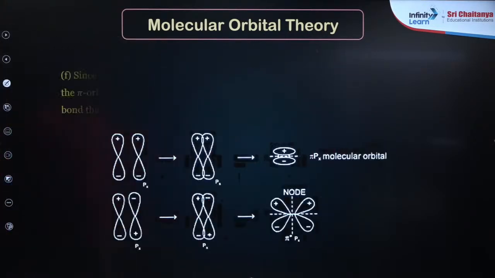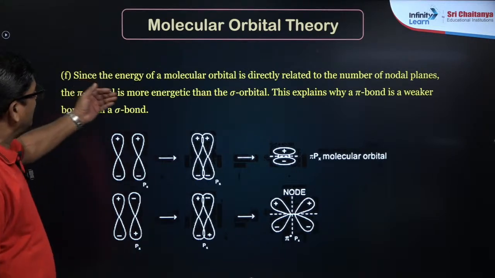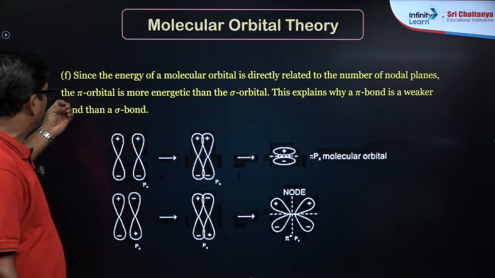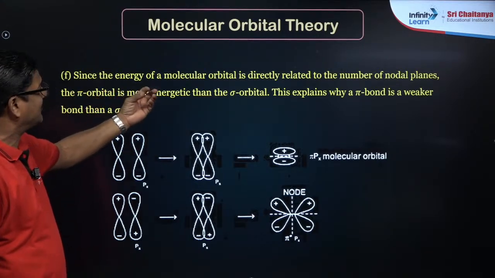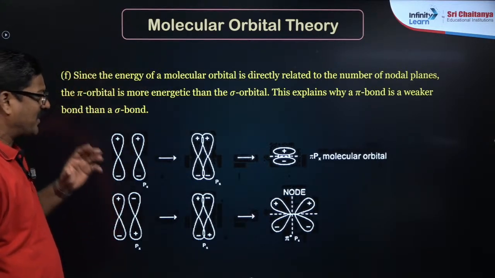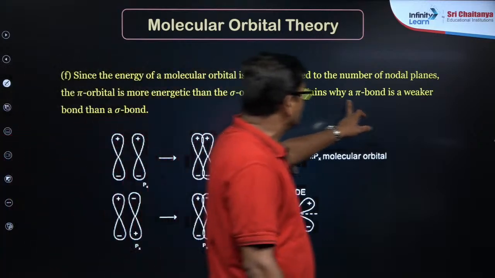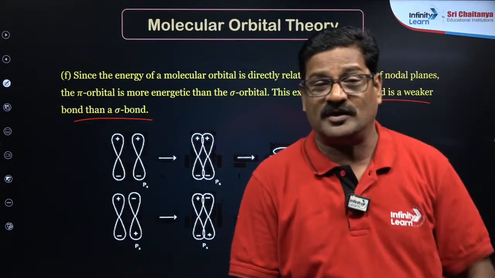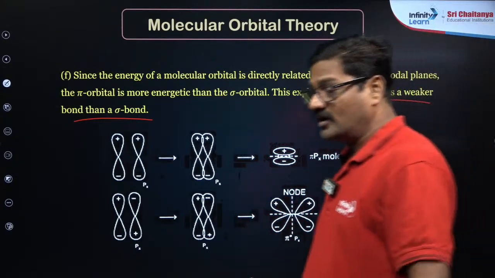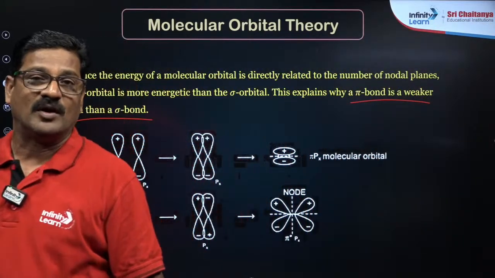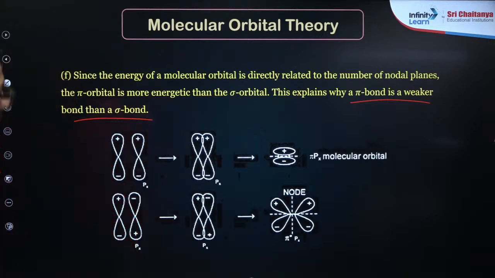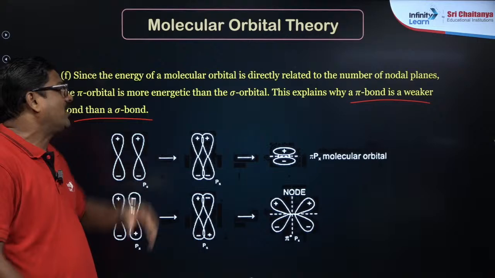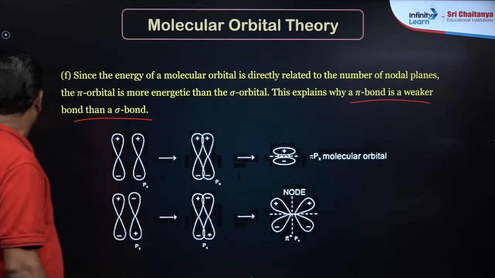Now if it is a pi bond, since the energy of the molecular orbital is directly related to the number of nodal planes, the pi orbital is more energetic than the sigma orbital. This explains why a pi bond is weaker than a sigma bond. We all know in valence bond theory, sigma bond is axial and more stable, pi bond is lateral and less stable. But यहाँ पर ये देता है the reason why pi bond is weaker than sigma bond.